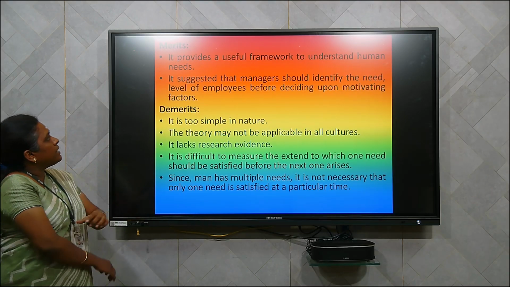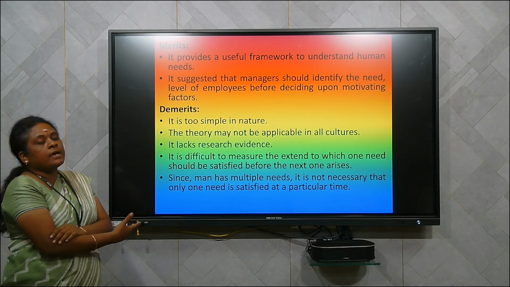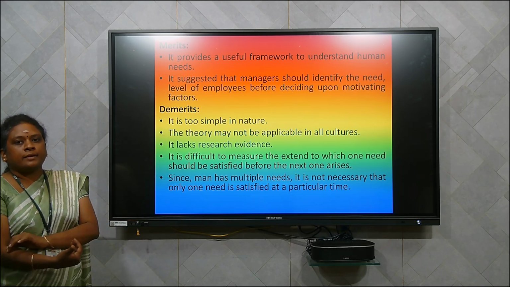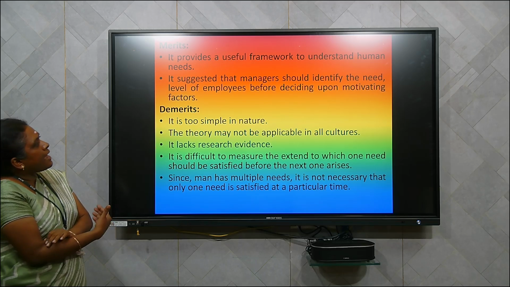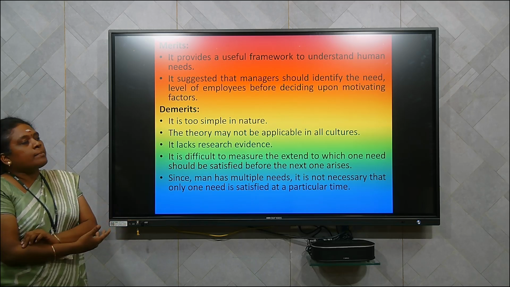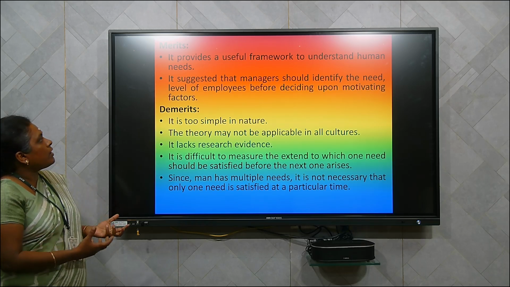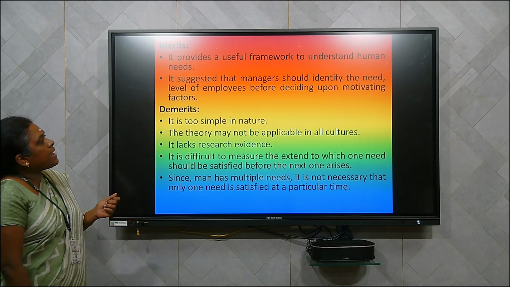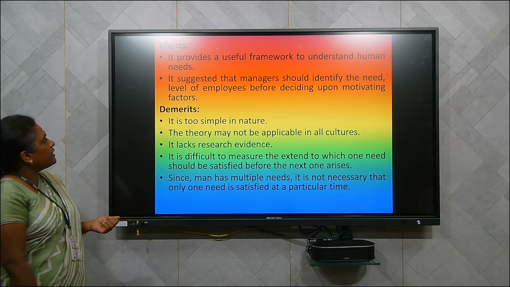Next we can see the merits and demerits. It provides a useful framework to understand human needs. So here, how are these needs going to apply in the organization? The managers can analyze, by this theory, what the individual's need is and what level they are at in the organization. It is suggested that managers should identify the need level of employees before deciding upon the motivating factors.